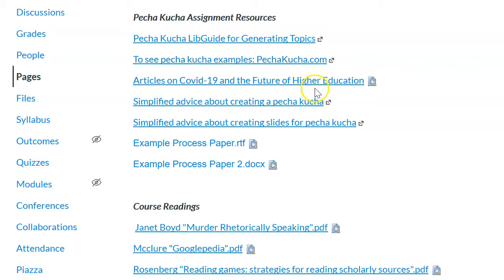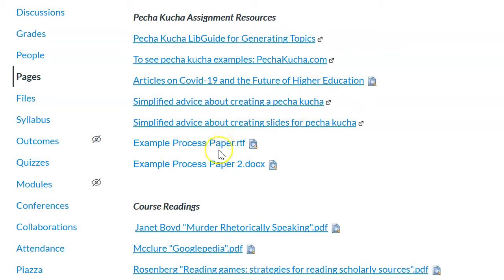For those of you that were interested in the essay topic that we're not going to choose, we're not going to write an essay for our final assignment, but if you want to do a pecha about the current outbreak, there's a link here about how to find information and articles on one of the best sources for college information, which is the Chronicle of Higher Education. So click that link and you can learn a lot more.